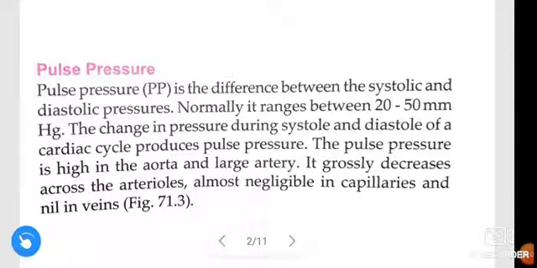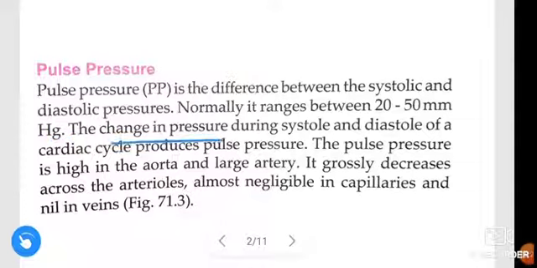In this video we are going to learn about pulse pressure. Pulse pressure is the difference between the systolic and diastolic pressures. Normally it ranges between 20 to 50 mmHg.